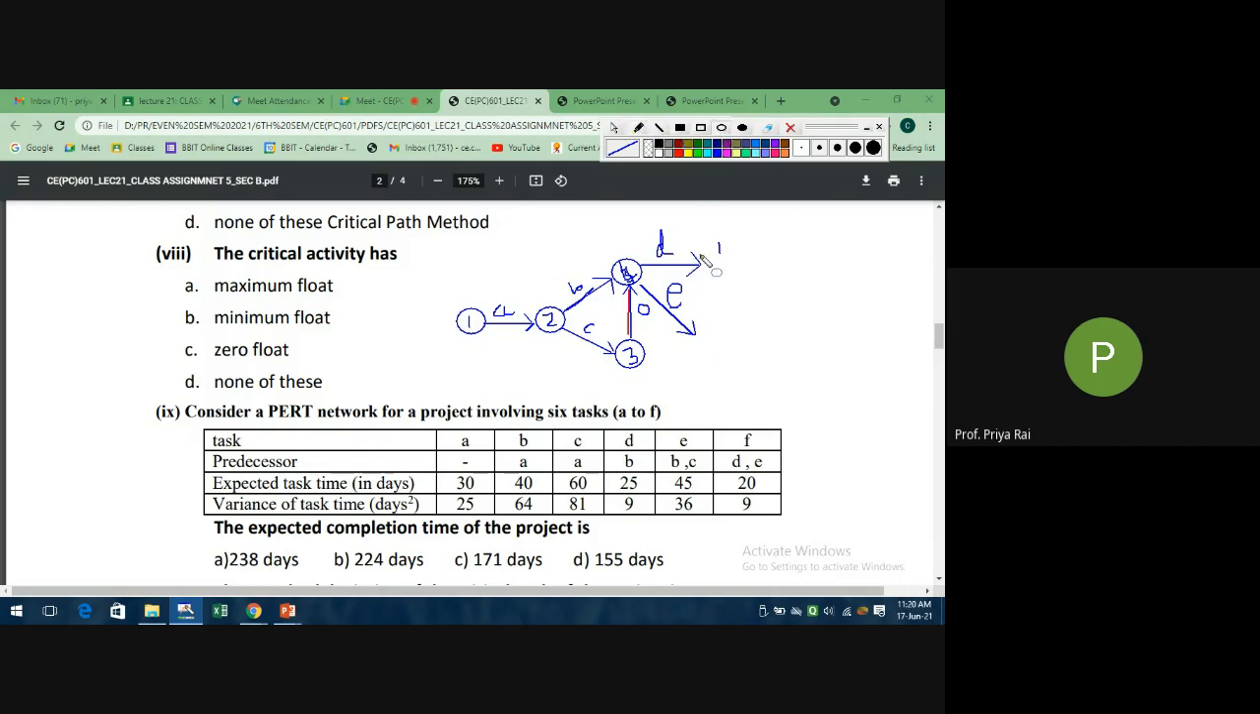Suppose like this. So your F activity will start from here. Now this is your last event. So this is your dummy activity. Okay, so 4, 5, 6, 7.